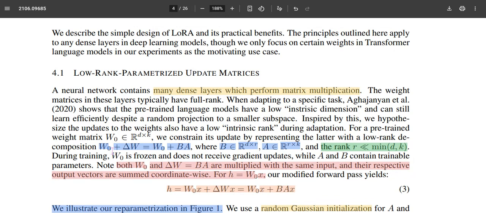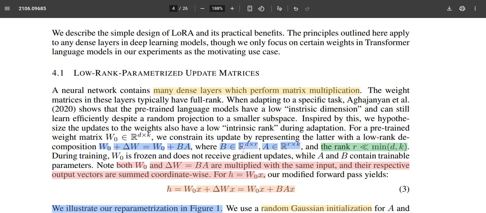But in case we only want to adapt a few parameters, we set up delta W to be updated, so that the new weight W1 is equal to W0 plus delta W. This delta W again has a matrix decomposition of BA.